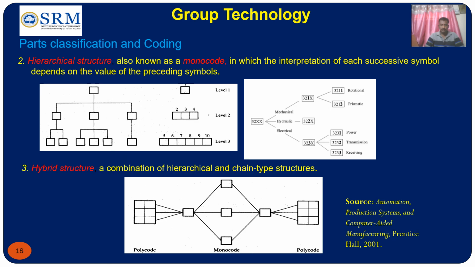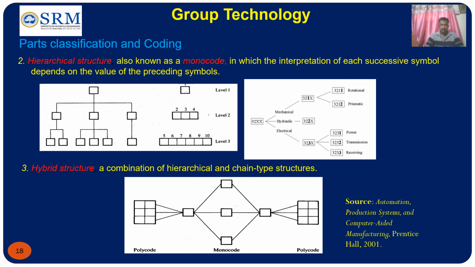The next type of structure is a hierarchical structure, also known as a monocode, in which the interpretation of each successive symbol depends on the value of the preceding symbols. You can see this symbol is the first symbol. The other three symbols depend on the first symbol. You can see a lot of branches. If it is the second symbol, then these two symbols depend on this one. So it is a monocode which depends on the preceding symbols.